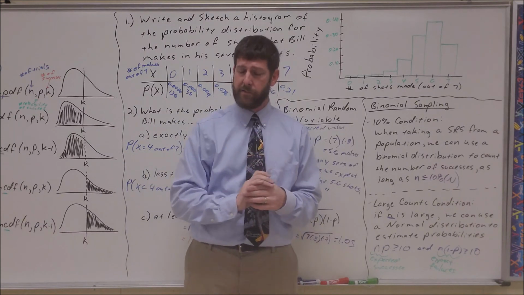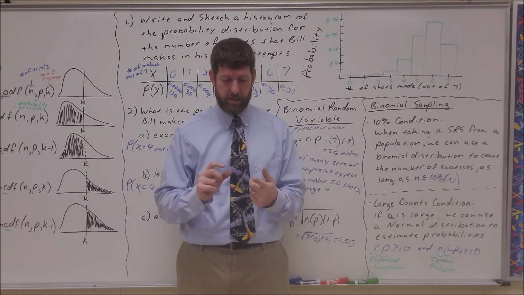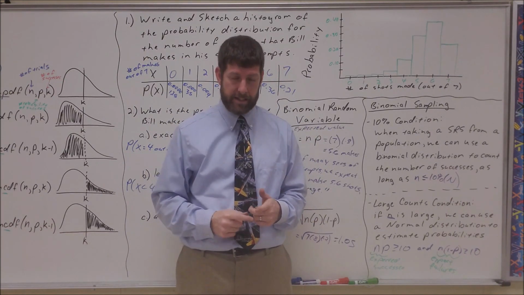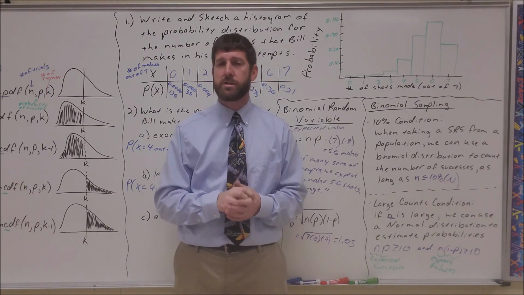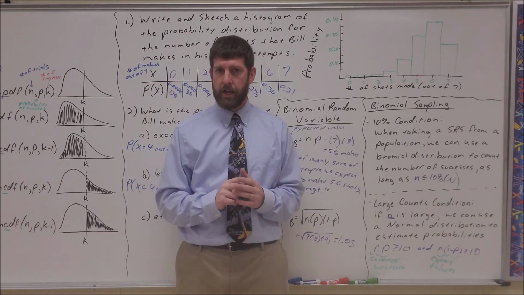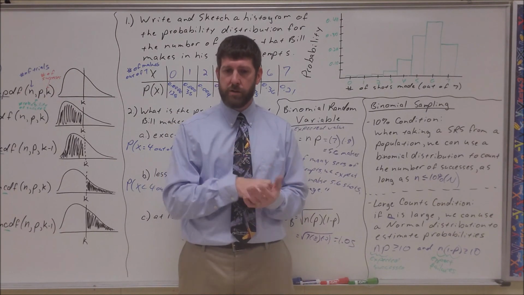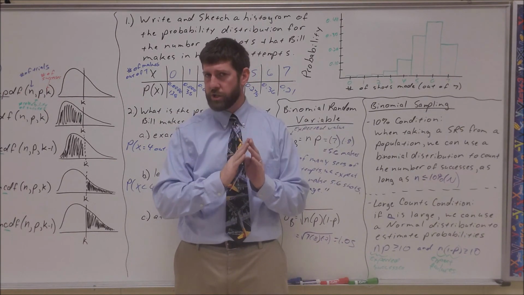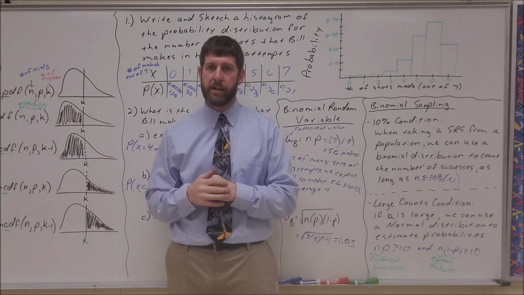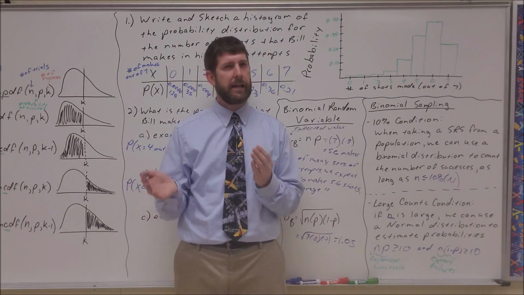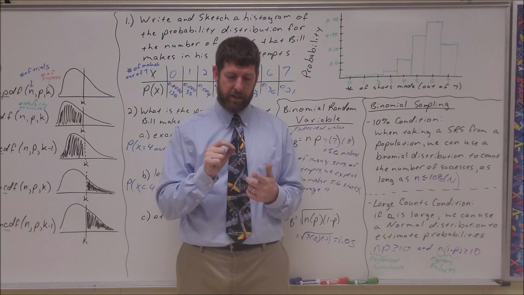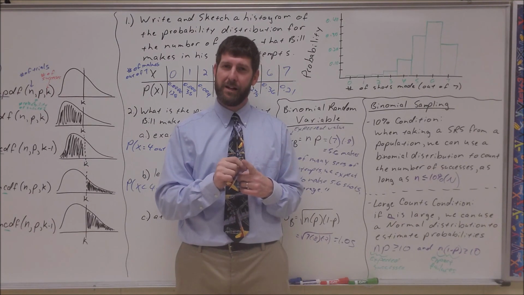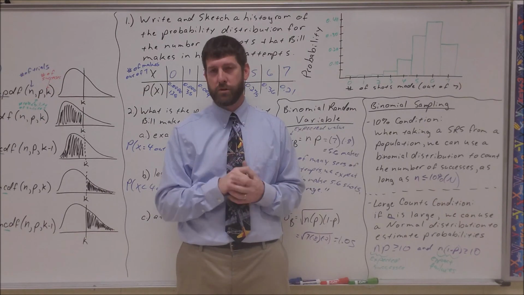All right, so that's it for part 1 of this lesson. In the next video we're going to look at geometric distributions, very similar to binomial random variables. But geometric random variables take that question of how many shots he will make out of a certain number of trials and flip it a little bit. So jump over and we will now talk about geometric random variables in part 2.